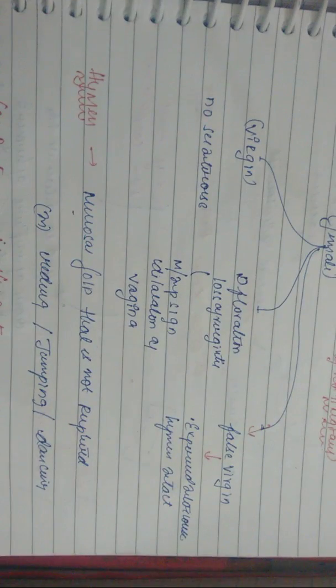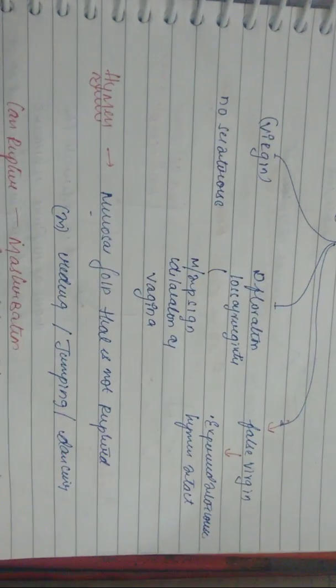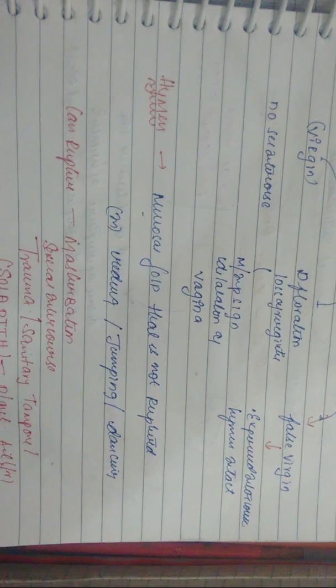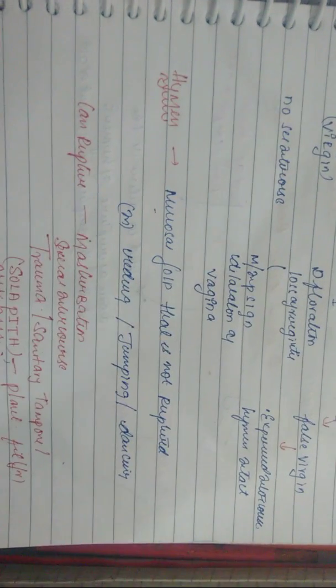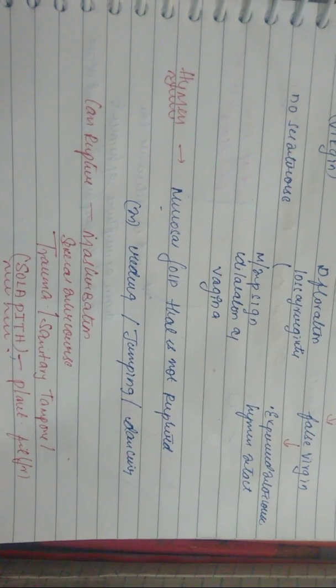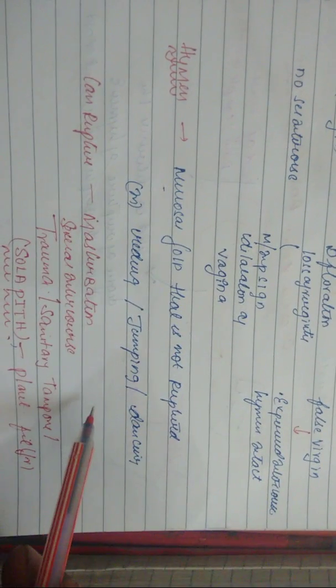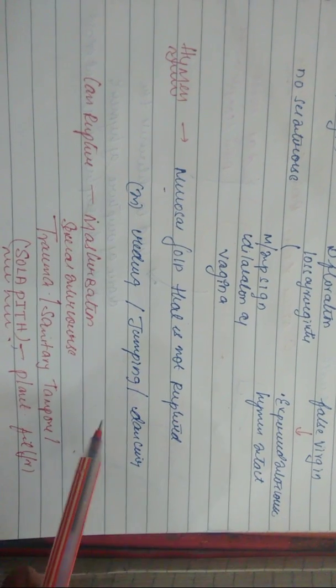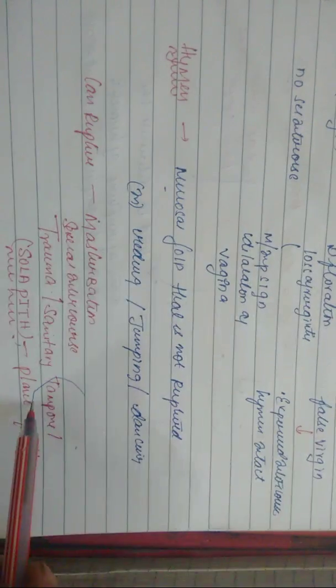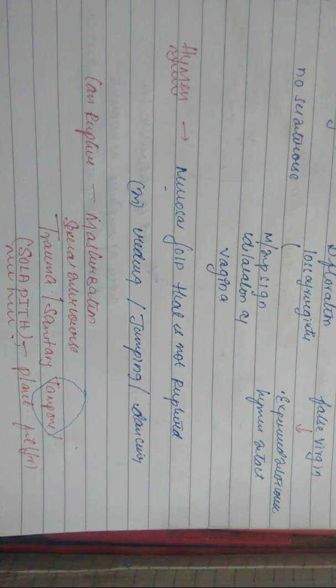And remember that the hymen is not ruptured if she runs, jumps, or dances. But the hymen ruptures when she masturbates, or with sexual intercourse, or trauma, or a sanitary tampon. So what do you mean by sanitary tamponade? Actually, tamponade in French means a piece of cloth which stops the hole. They use it for stopping menstrual blood, and when they put it in the area, it can tear the hymen.